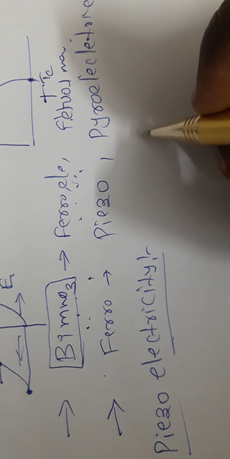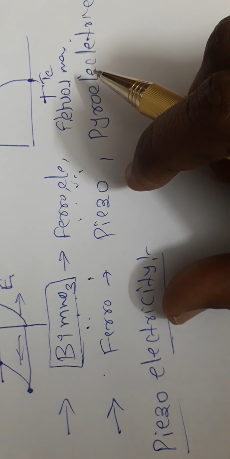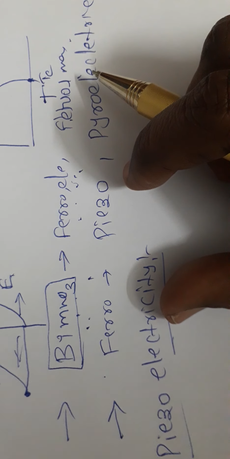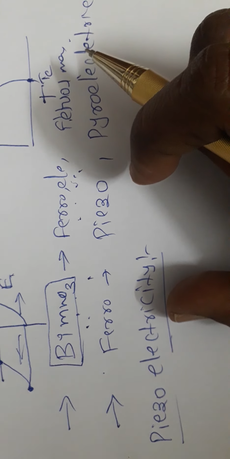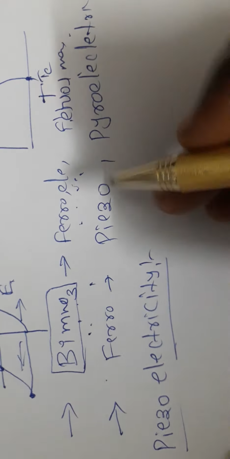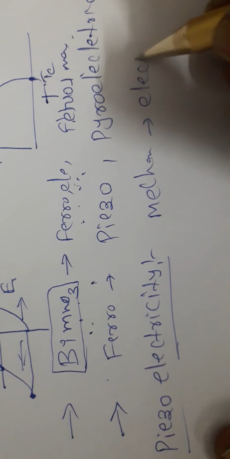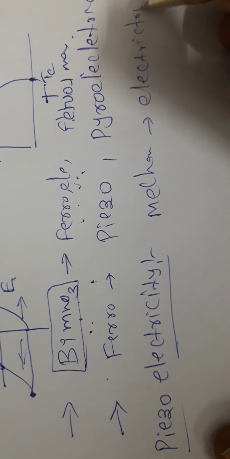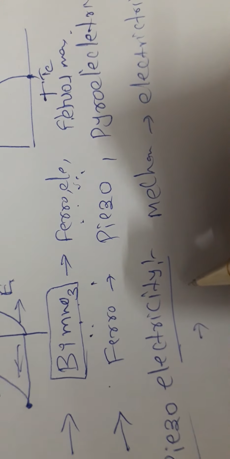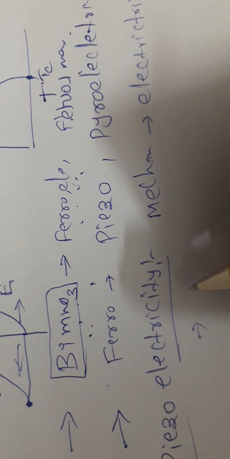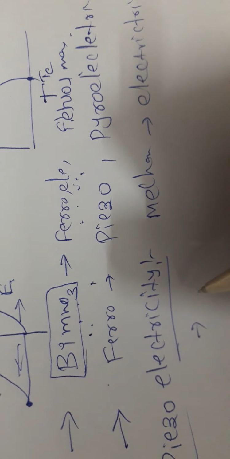When we apply pressure on one side, on the opposite side we get some sparks, meaning it generates some electricity. This effect is due to piezoelectricity. It converts mechanical energy into electrical energy. Rochelle salt and quartz crystal are piezoelectric materials.